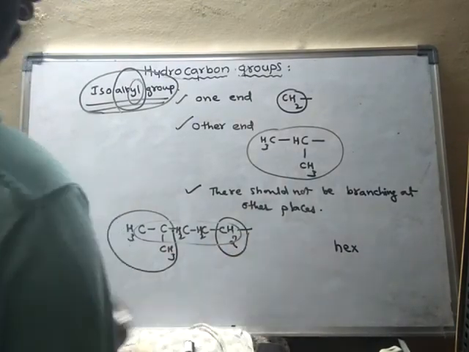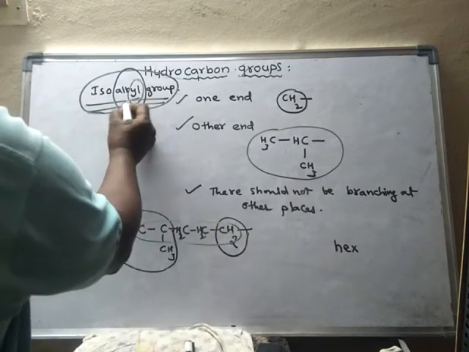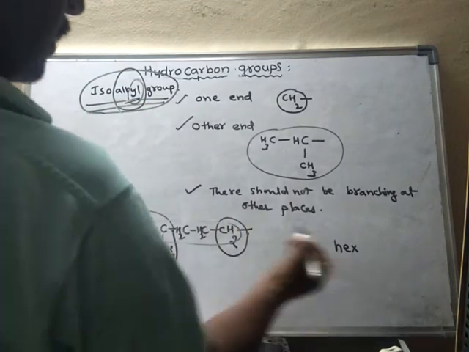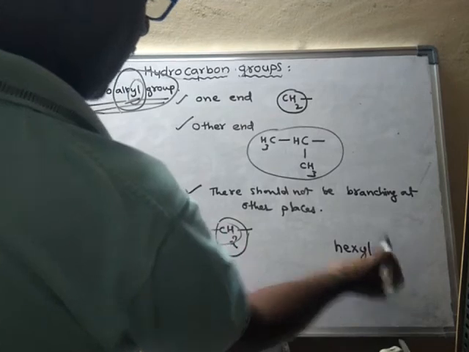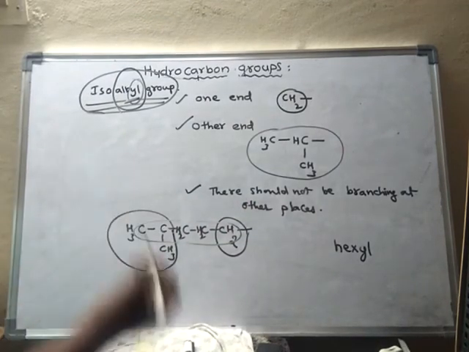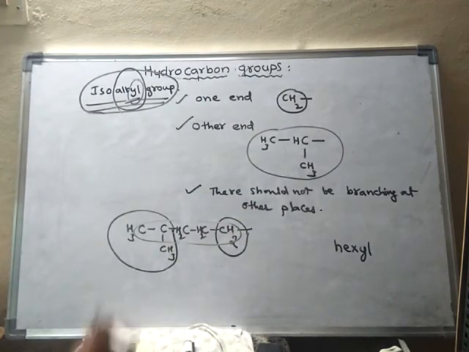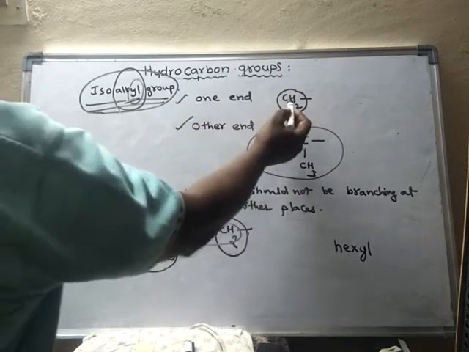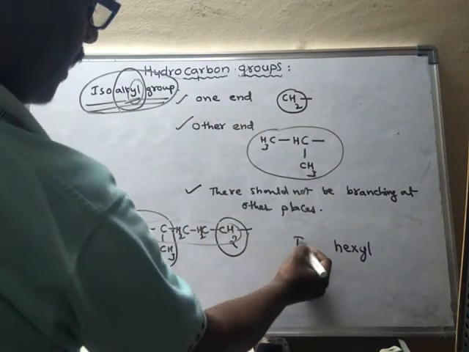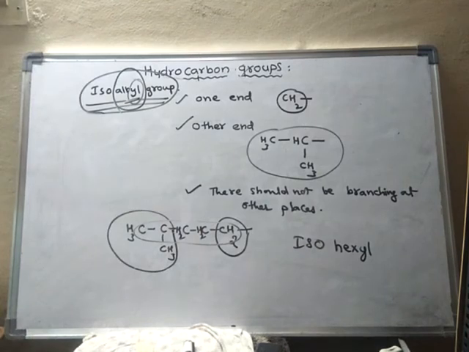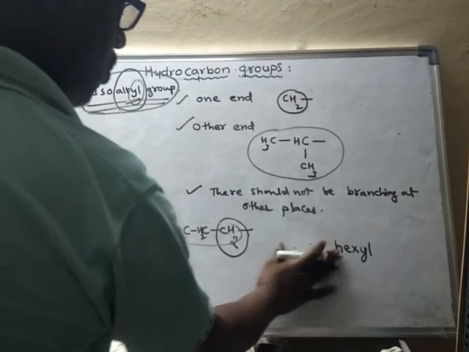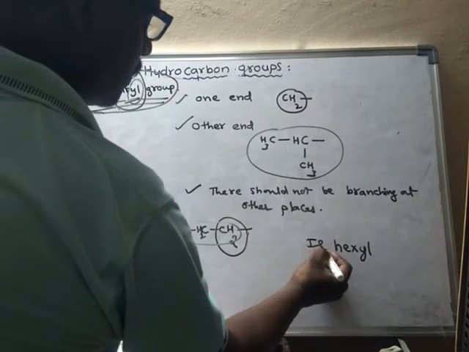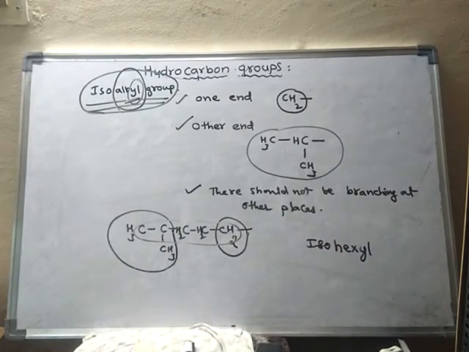So this hydrogen is removed, and when hydrogen is removed we write alkyl, hexyl. As it has this group at one end and this at the other, it is said to be isohexyl.